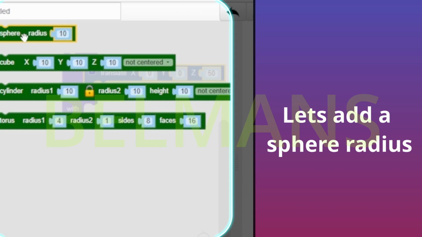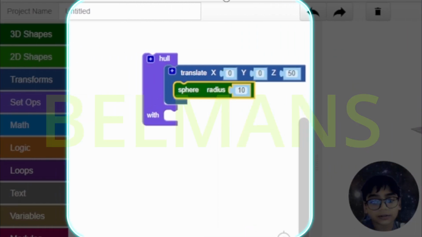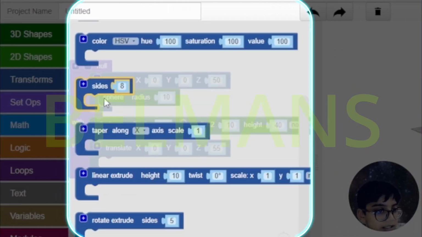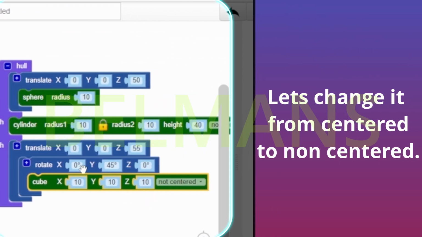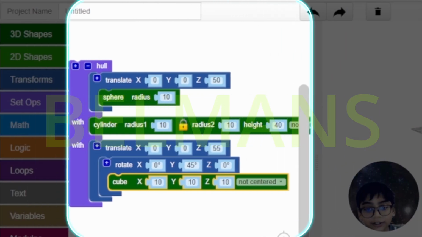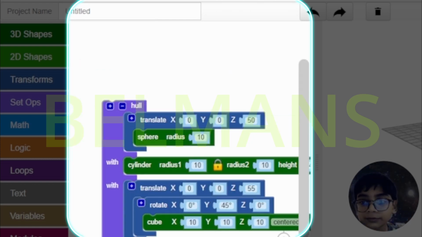So let me go here to add a sphere radius. Add rotate X. Let's make this center because you know the rotate X, what we're creating, we're actually creating the middle part of the rocket. So let's create that. So now, to combine this all together, we're gonna create a big union block.